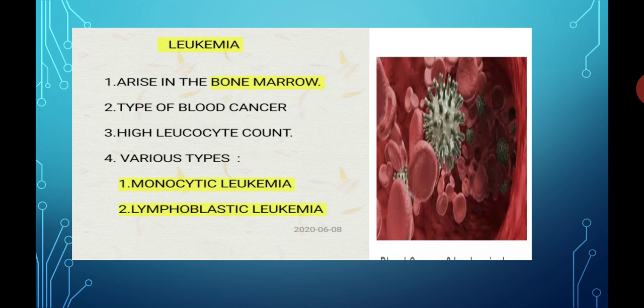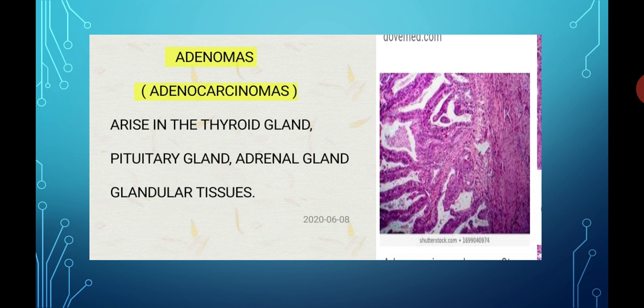This is about the fourth type of cancer, which is known as leukemia. In another word, it is also known as blood cancer. It is related to the bone marrow. There are 2 types of leukemia, monocytic leukemia and lymphoblastic leukemia. And the major symptom is a high leukocyte count.